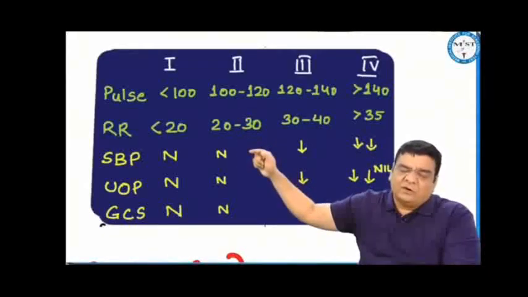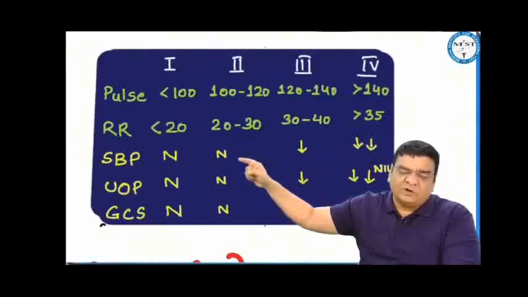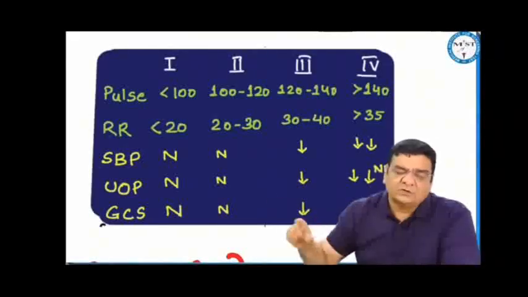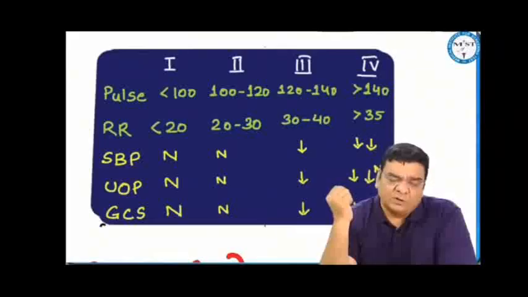But the systolic BP starts falling when there is more than 30% of blood loss. That means category 3 or 4 blood loss. So systolic pressure remains normal, and if systolic pressure is normal, that means sufficient fluid will be going to the kidneys, so the urine output will be normal. If sufficient pressure is there in the pipeline, then blood would be going to the brain as well, so GCS would also be normal. So class 1 and class 2.